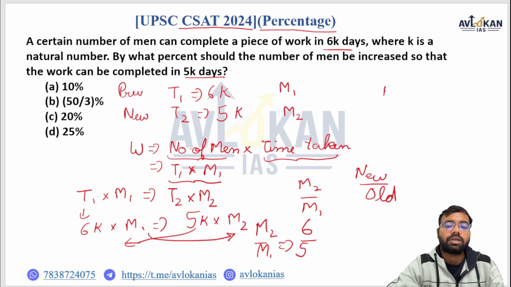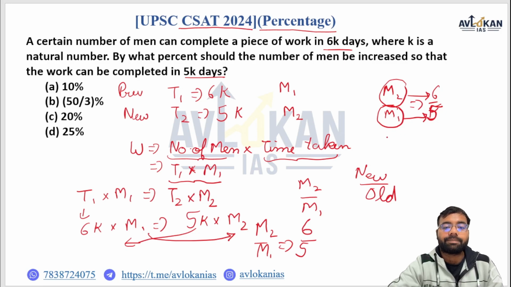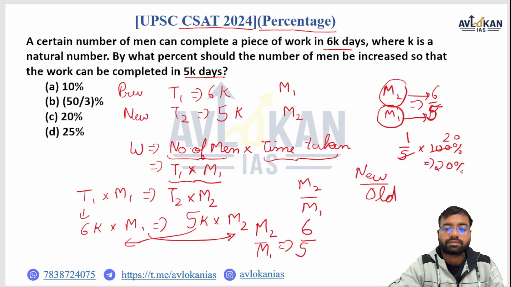Now if I know that M2 by M1 is 6 by 5, then clearly if there were 5 persons initially, now I require 6 persons. So how many persons have we increased? That is 1 person. So what should be the percentage increase in the number of men? It is going to be 1 by 5 into 100%. So it's going to be 20%.